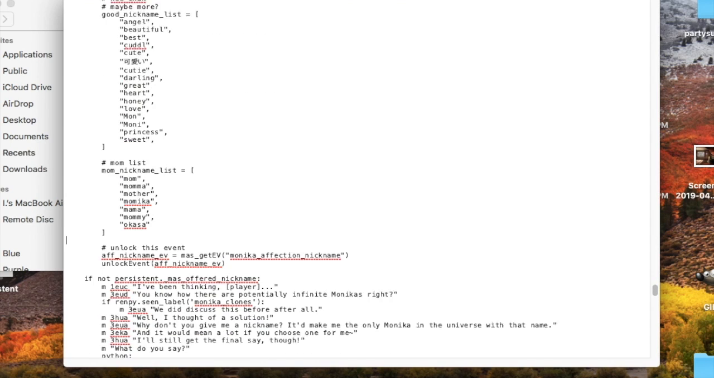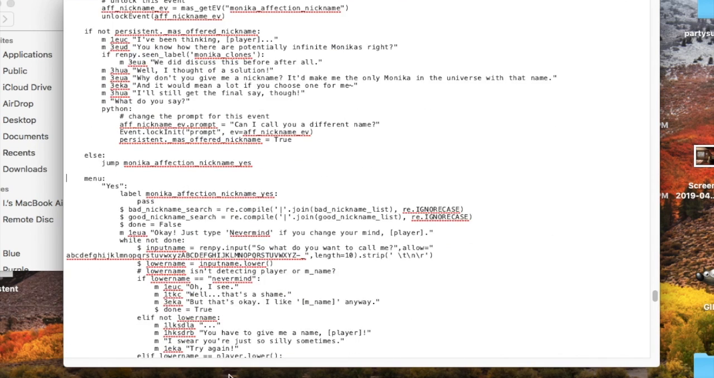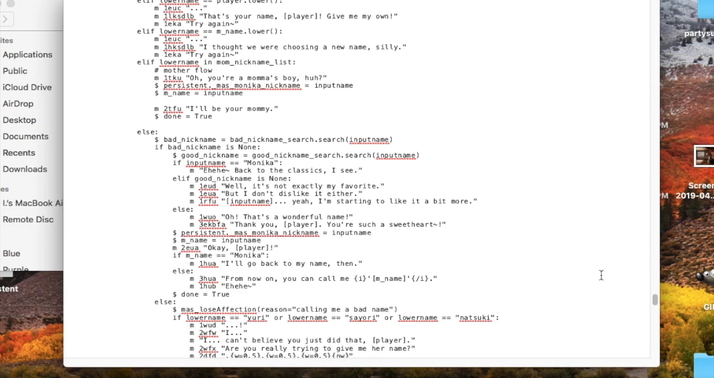If you name her these things like Okasa, Mommy, basically she'll give you that Team 4 Star dialogue. It's a reference to Team 4 Star. Oh, so you're a mama's boy, huh? I'll be your mommy. I did a video on that too. So there's data for a whole lot of things. So I guess you can see a whole lot of stuff in here.